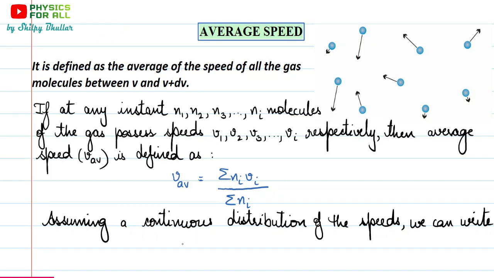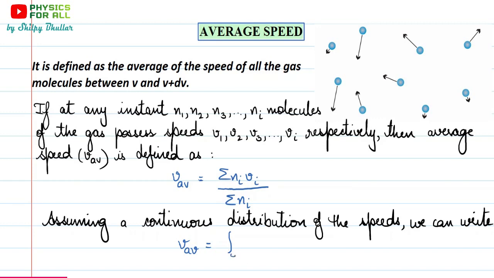And now let's write down the expression. It's V_av is equal to, now since the counting was from 1 to i, but here now we know that the number of molecules is going to be really large, and that largest number is infinity for us.